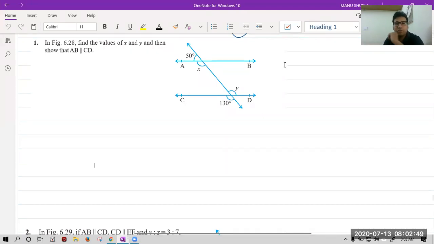Please, let's start with doubts. In which question did you have doubt in this exercise? Please tell me. 6.2 doubts. Please tell your doubts.